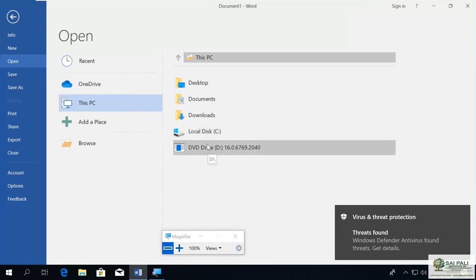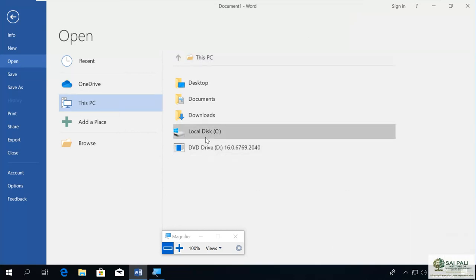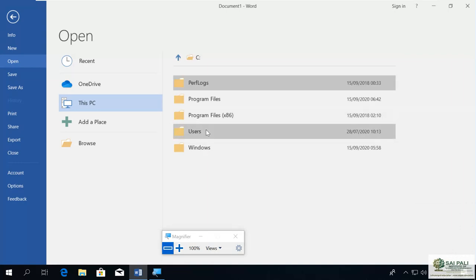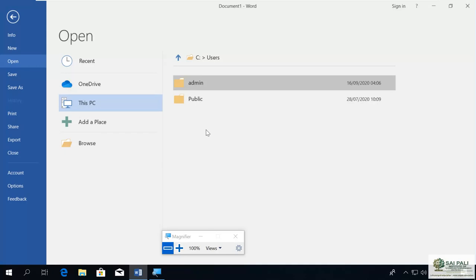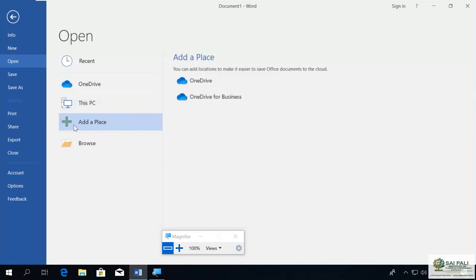So if you have a document somewhere, you can go there and open your document from that location, or you can add some more places. The more places are like a cloud space, that is OneDrive and OneDrive for Business. You have to sign in first.